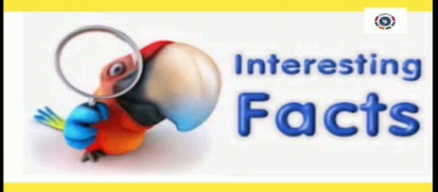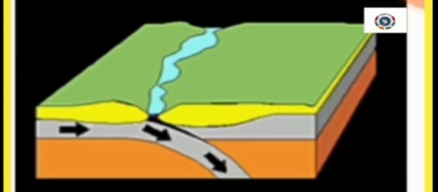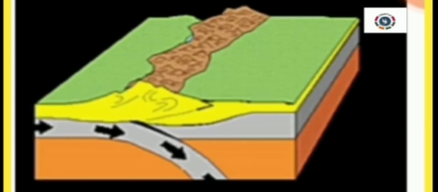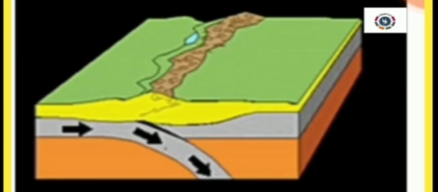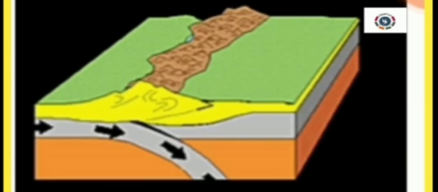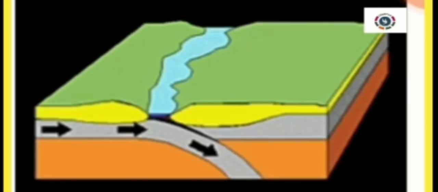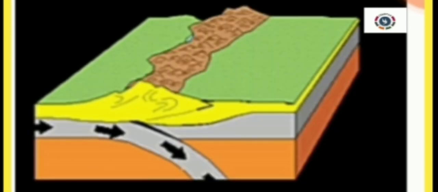Next, this is the time for an interesting fact. In this second geography lesson, you have learned that due to the collision of tectonic plates, the magma comes to the surface of the earth and forms rocks. Now, do you know that due to the collision of two tectonic plates, one huge mountain is formed? Do you know which mountain that is? Yes, it is the Great Himalayas. Now we are going to see how the Himalayas formed.